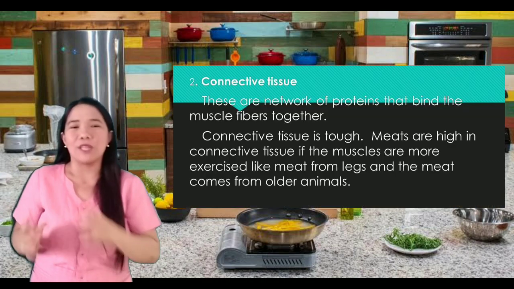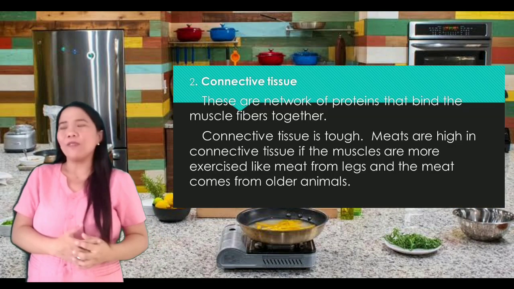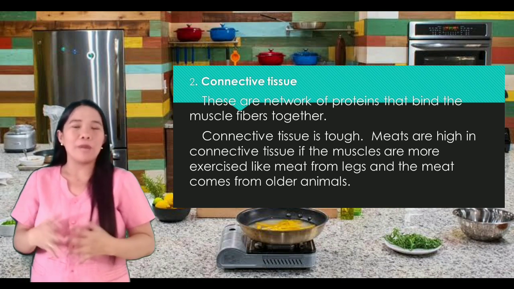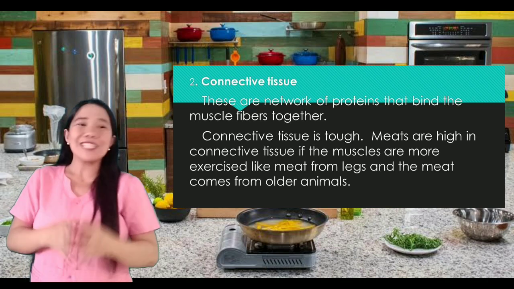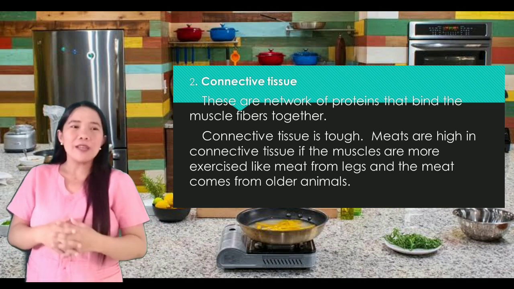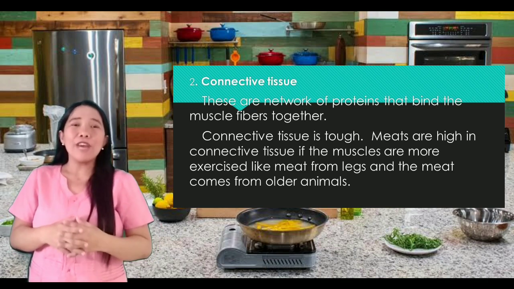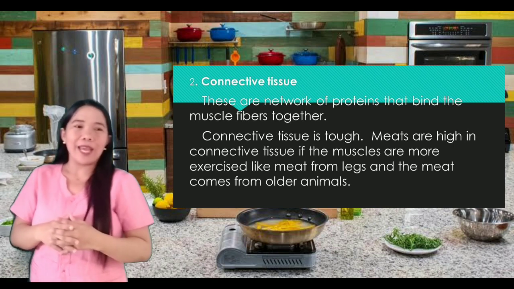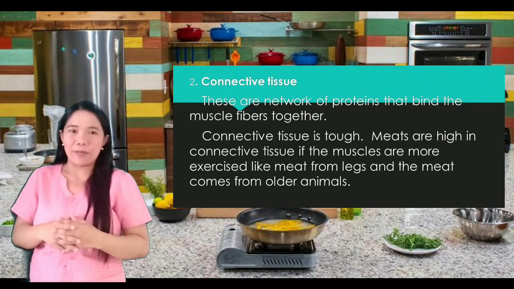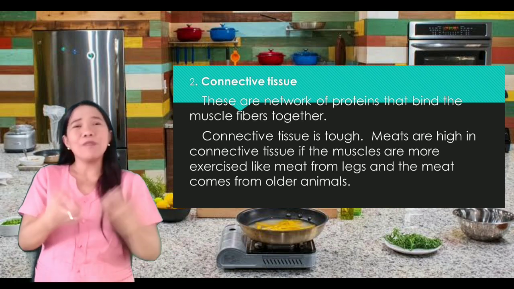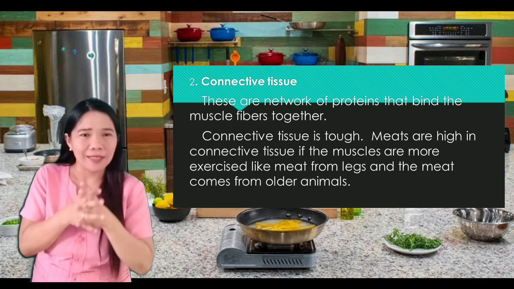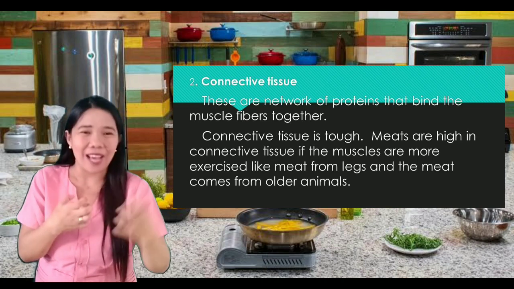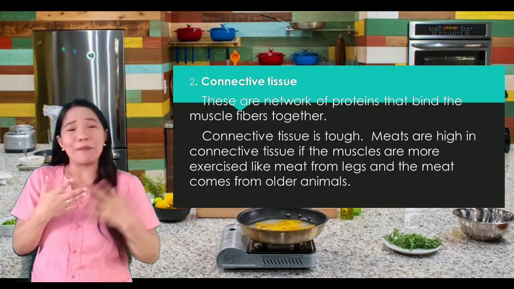The second one is the connective tissue. What is this connective tissue? When we say connective tissues, these are networks of protein that bind the muscle fiber together. Connective tissue is tough. Meats are high in connective tissues if the muscles are more exercised, like meat from legs, and the meat comes from older animals. Meaning to say, yung connective tissue, ito yung mga tissue na nagdikit-dikit. Kapag medyo matanda na ang meat, ito ay matigas.